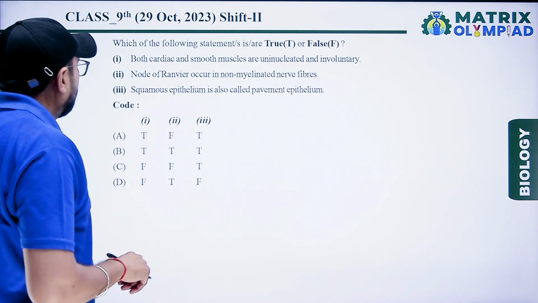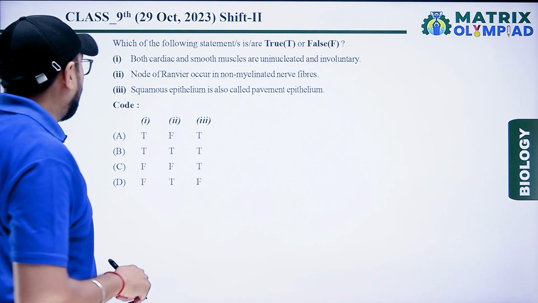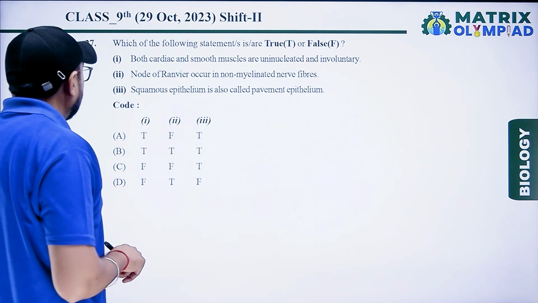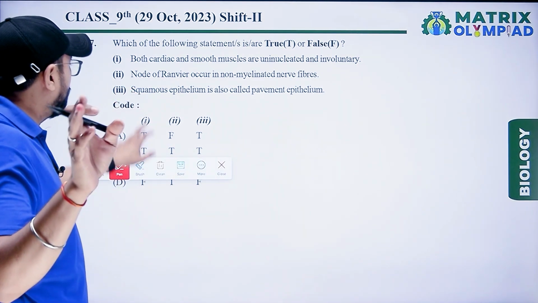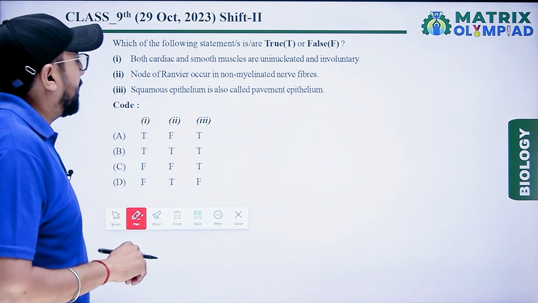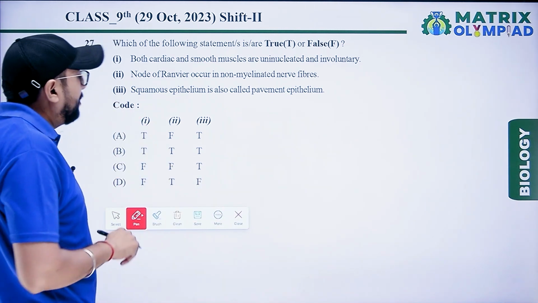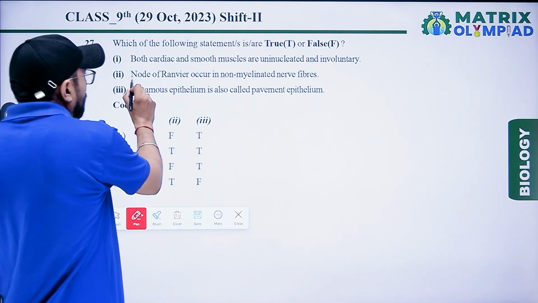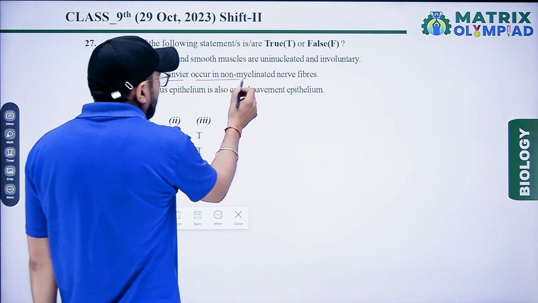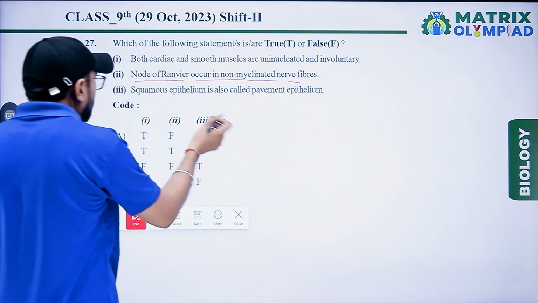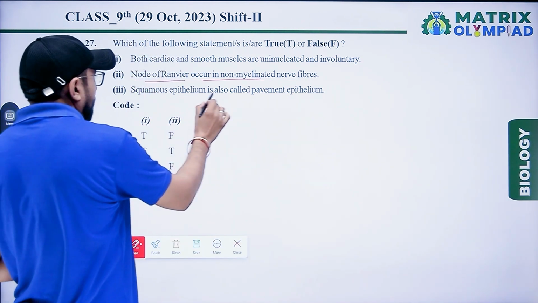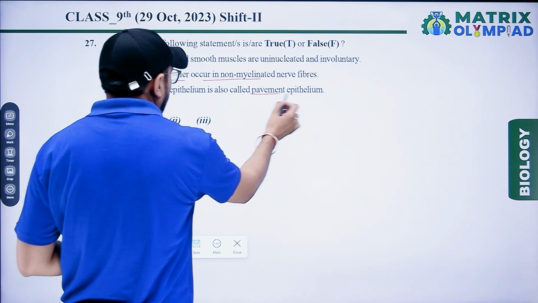Next, which of the following statements is true and false? First statement, both cardiac and smooth muscles are uninucleate and involuntary. Second, node of Ranvier occurs in non-myelinated nerve fiber. Third statement, squamous epithelium is also called permanent epithelium.